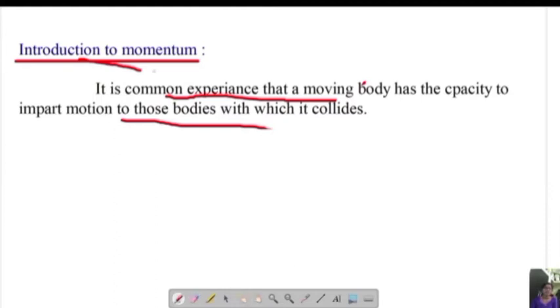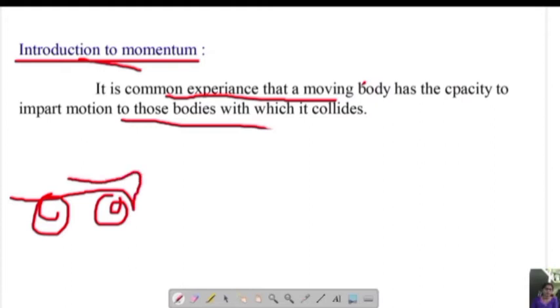In a general example, I will explain clearly. We'll consider a bike and a car. This is a bike which I am trying to draw. Imagine you are riding this bike and in front of you there is a car.